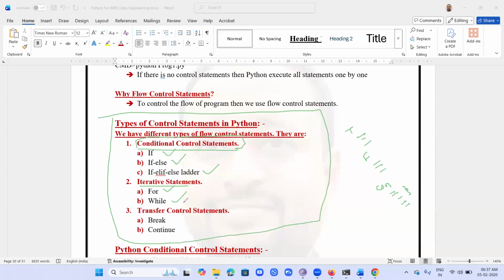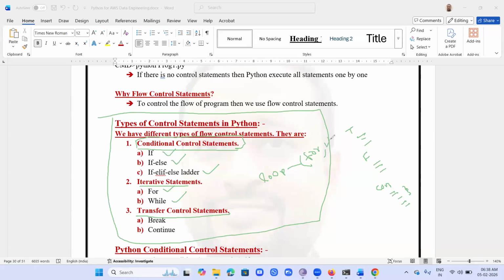The next type of control statement is transfer control statements. These transfer control statements we use inside a looping statement, maybe inside for or maybe inside while.